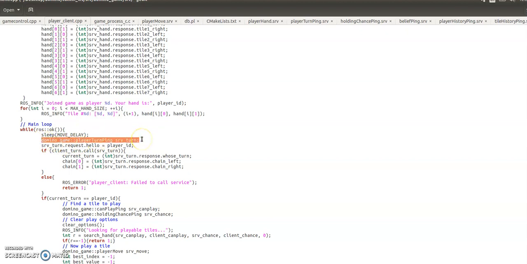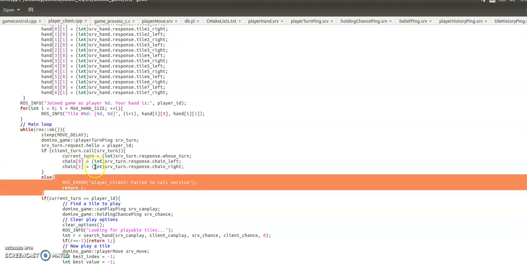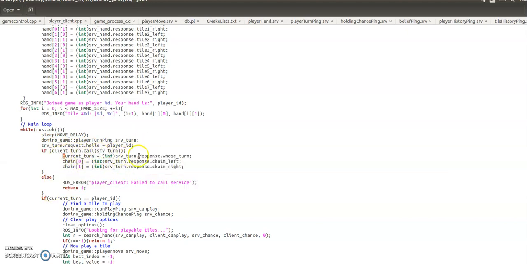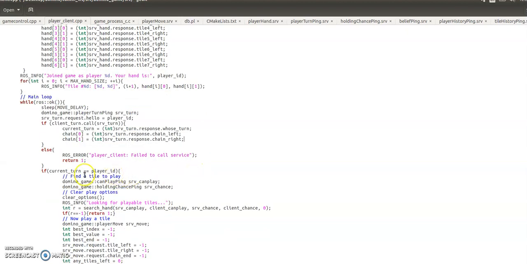So we set up the ROS service client for the turn. Then we say I'm this player, and then we call it. So we handle an error on it, but if there's no error, we say current turn equals serve.response whose turn. So that's saying whose turn it is right now, and then we update the chain values as well. And then we say if current turn is equal to this player's ID, so if it's my turn, now we can find a tile to play.